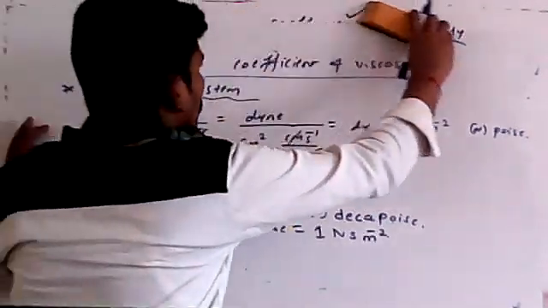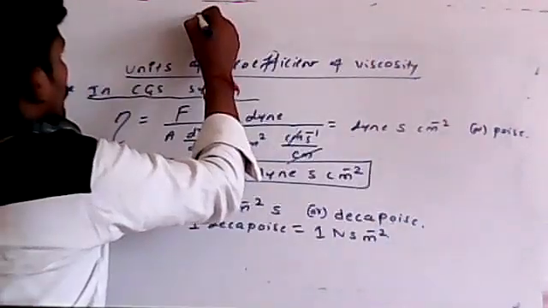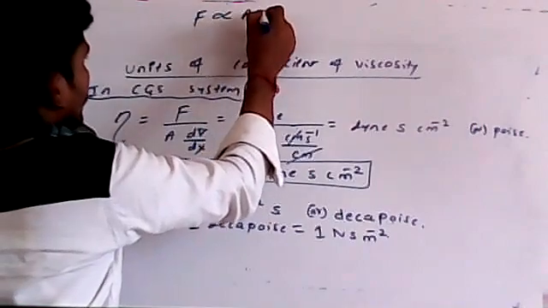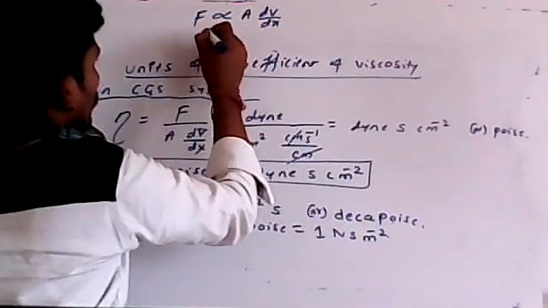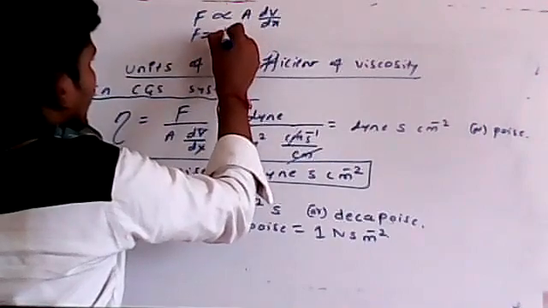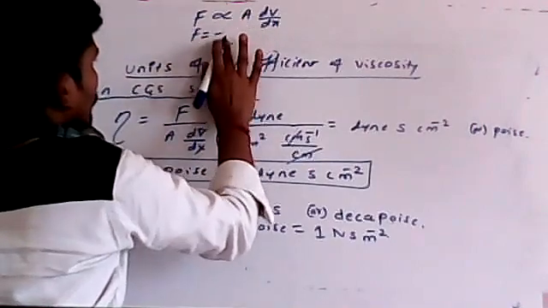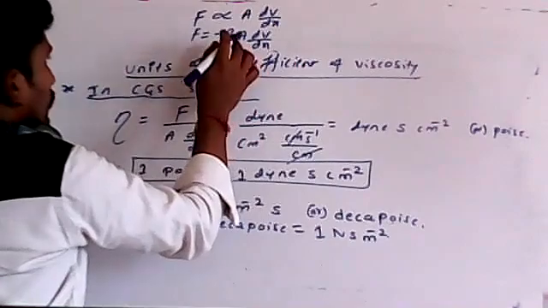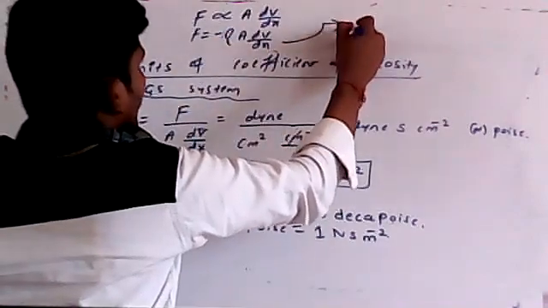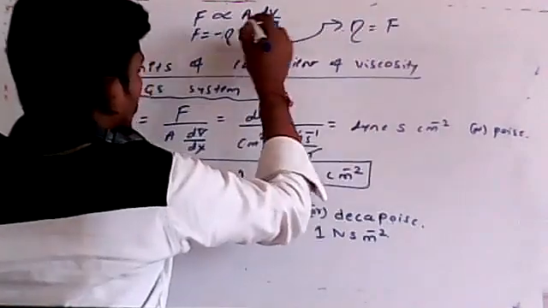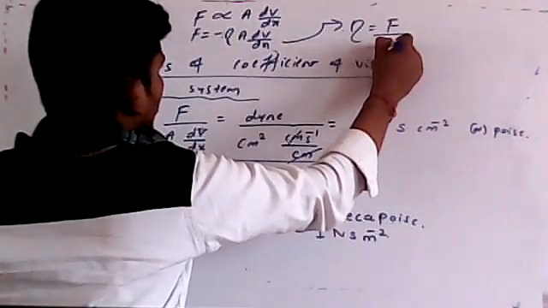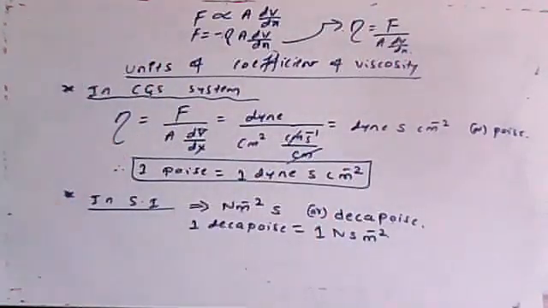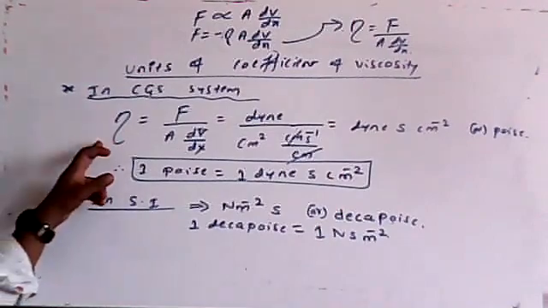We already know the formula: viscous force is directly proportional to A and dv by dx, so F is equal to minus eta A dv by dx. If I write the formula for coefficient of viscosity, we can write eta equals F divided by A into dv by dx, in terms of magnitude, neglecting the negative sign. Same thing I have written here.